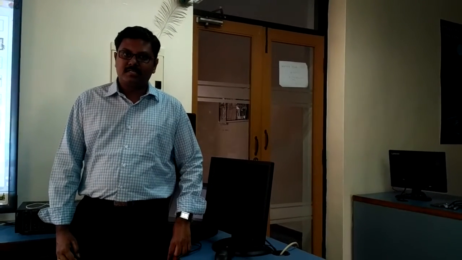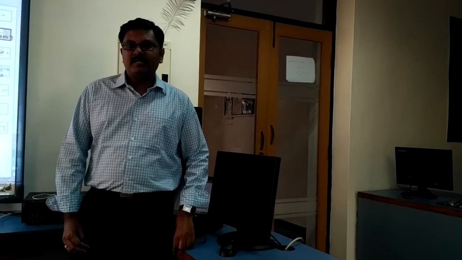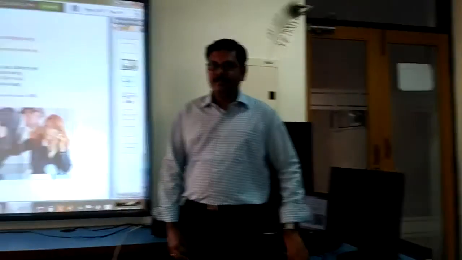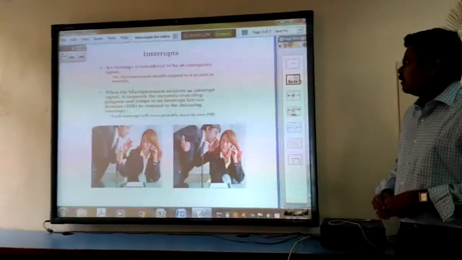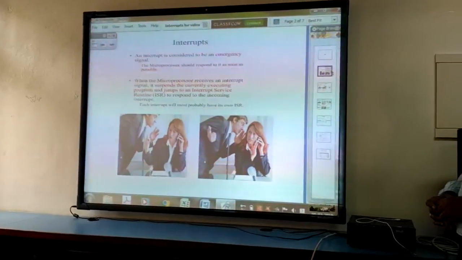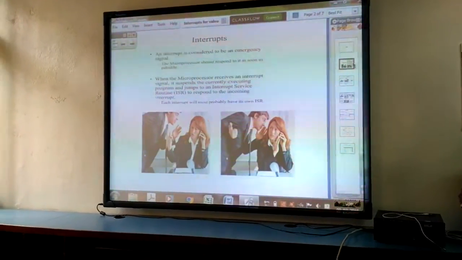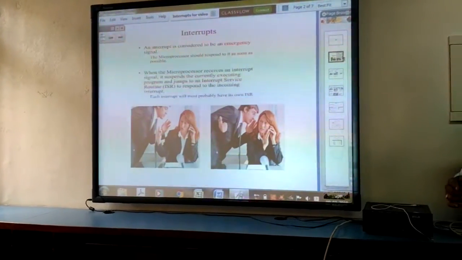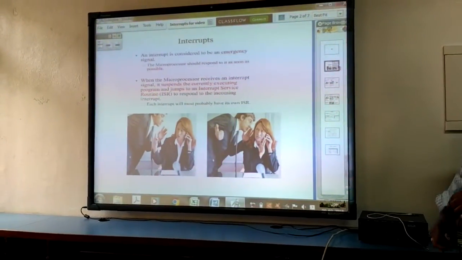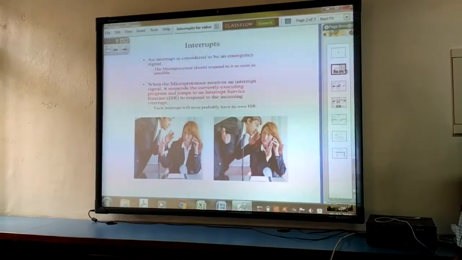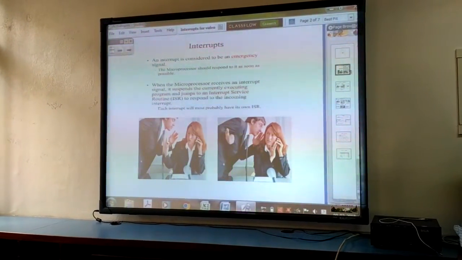Let us shortly discuss interrupts and the interrupt occurring process in microprocessors. First, we'll see what an interrupt is, and then how an interrupt occurs in microprocessor based systems. Whenever the microprocessor receives an interrupt signal, it has to process it. For that, it suspends the currently executing program and jumps to an interrupt service routine.